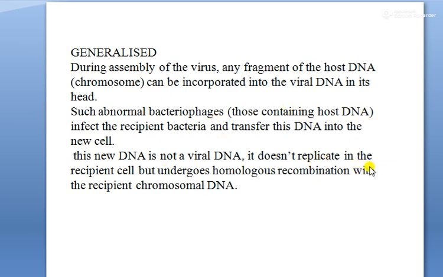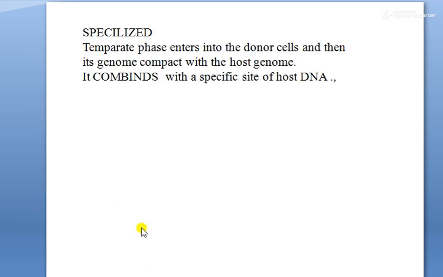It does not replicate in the recipient cell, but undergoes homologous recombination. That means it binds at the homologous sites of the recipient chromosomal DNA. But in case of specialized transduction, after the temperate phage enters the donor cell, its genome combines with the host genome. It combines with specific sites of the host DNA, and then this host cell goes into the lytic cycle.